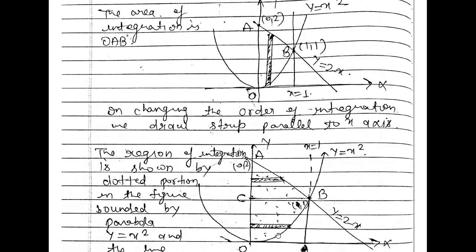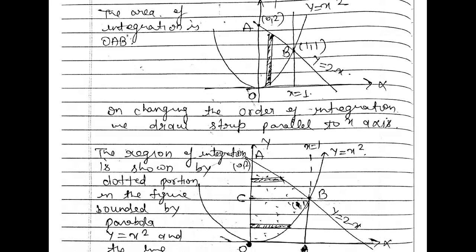Now we can see that at this point B our region is breaking, right? If we draw a strip parallel to x-axis and move this strip from here, you can see that our region is changing here. This is your parabola region, right? This is your parabola region.